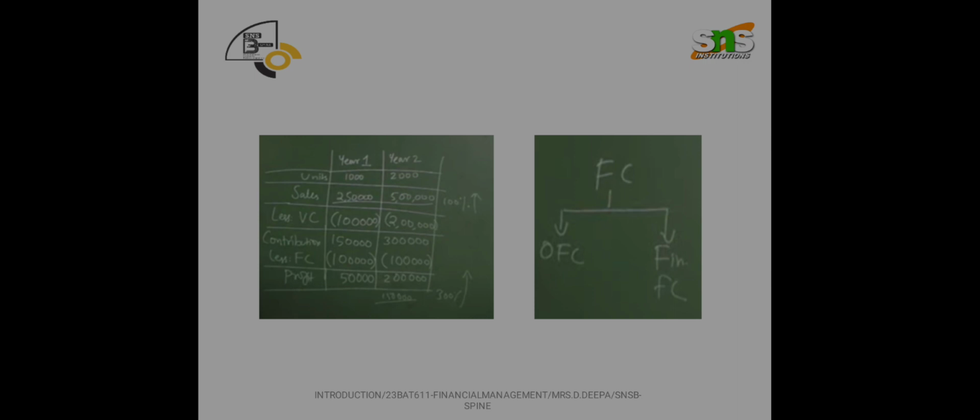Which means if sales increases by 100%, then profit increases by 300%. So if sales is getting double, profit will not just double; it increases by more than double. And why are all these things happening? Because of the fixed cost. All these dramatic changes in profit are happening because of the fixed cost.